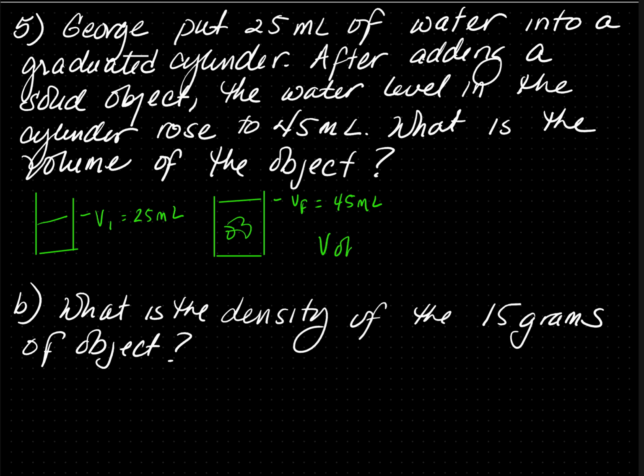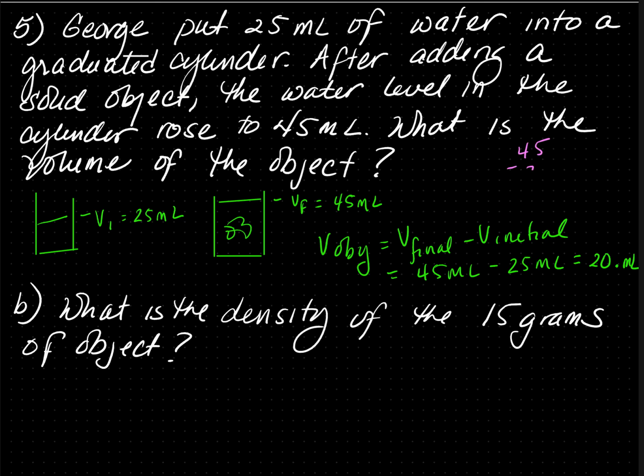To find the volume of the object, volume final minus volume initial, 45 mL minus 25 mL. So this is going to equal 20 mL with the decimal. Add and subtract is the least precise position. The 5 is significant for both. So the least precise position is the ones place. So when I subtract this, I need to round right here. To make that 0 significant, I either put a decimal after the 0 or write it in scientific notation. Either is correct.